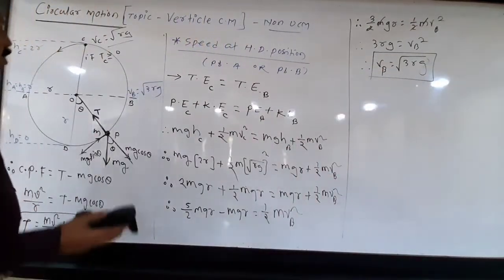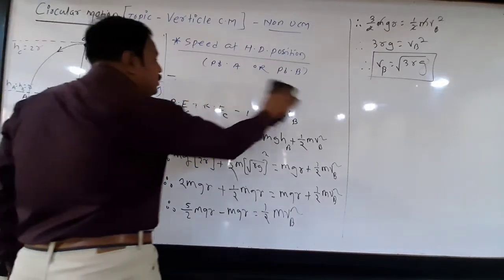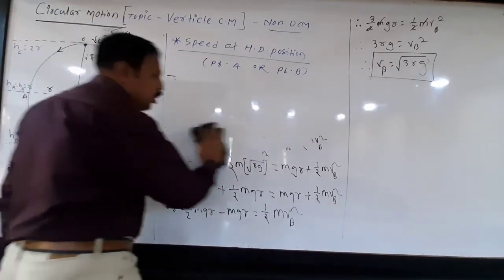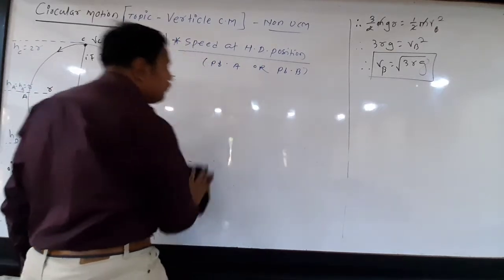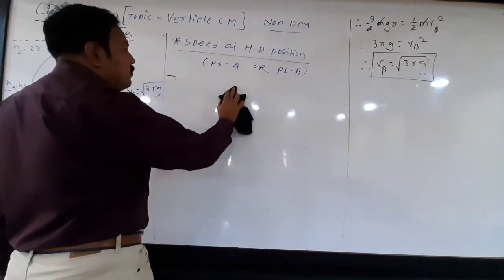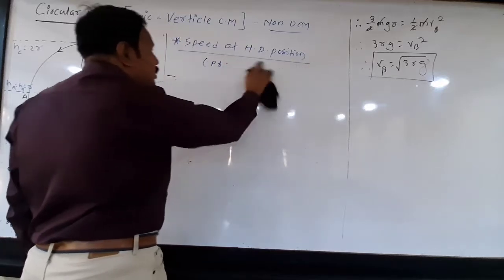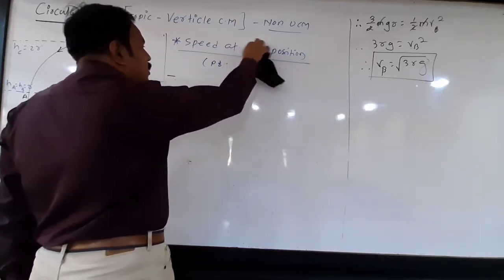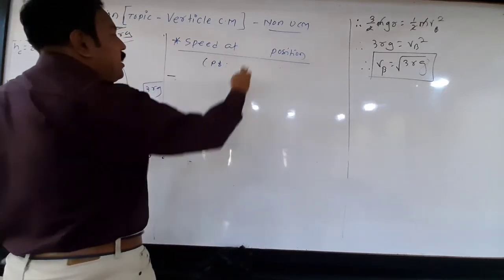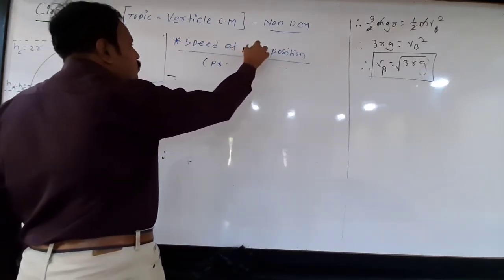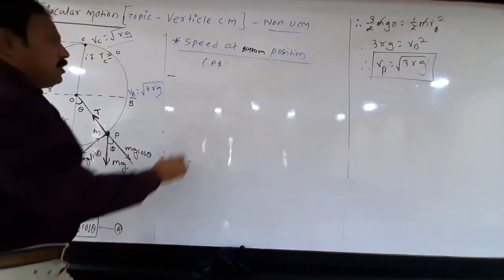Now next we have to find the speed at the bottom position. How do we find it? Again, by using the same concept of conservation of energy. Bottom position means which point?